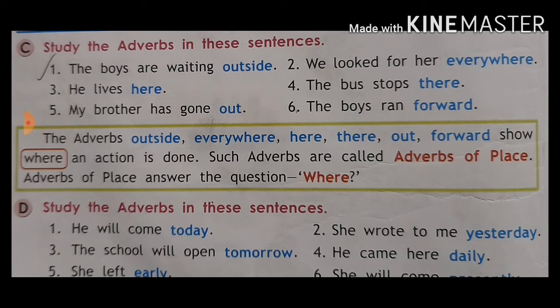When we started this video, I told you that an adverb tells us how a thing is done. Now we look at when it is done and where it is done.